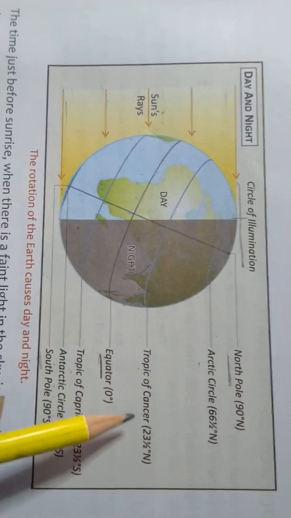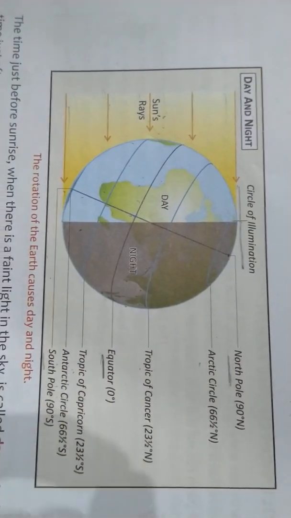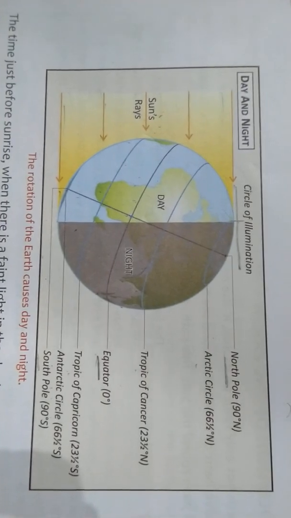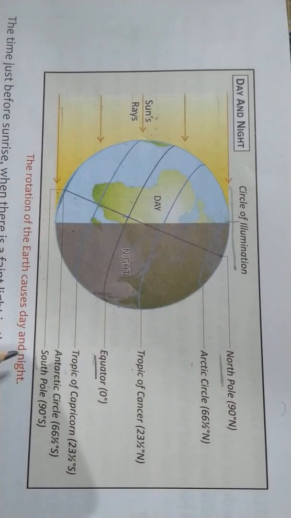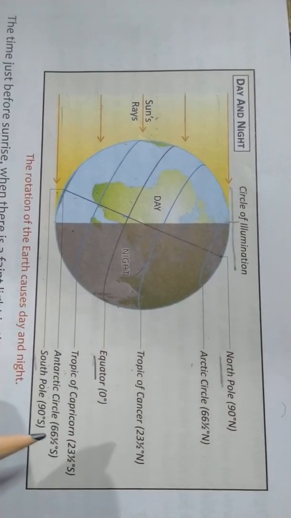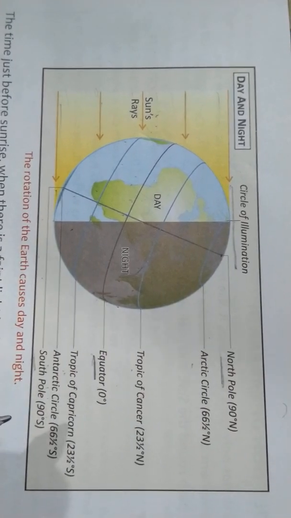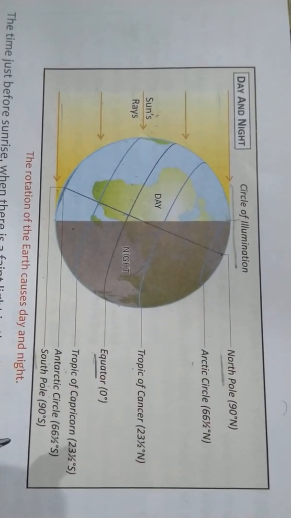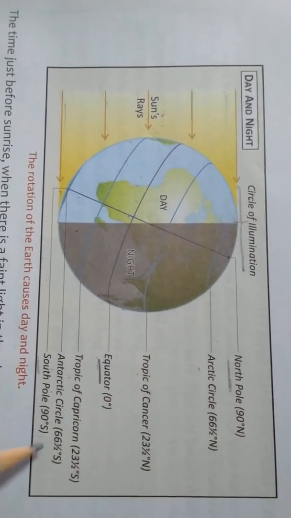Now, the time just before sunrise, when there is faint light in the sky, have you observed that, children? That is called the dawn. And the time just after sunset is called the dusk. This soft light in the sky at dawn and dusk is called twilight. Okay?